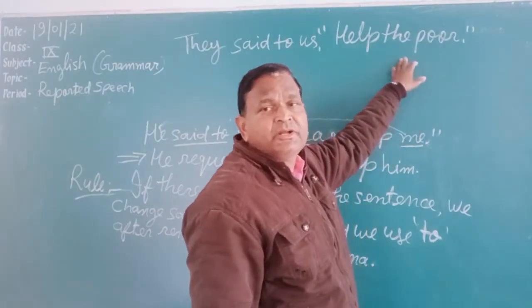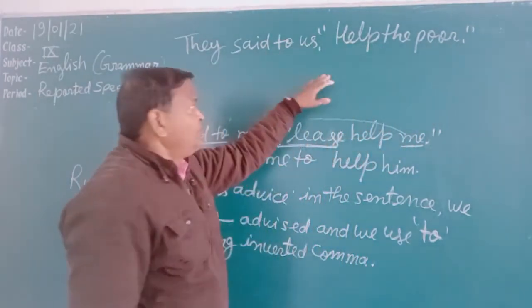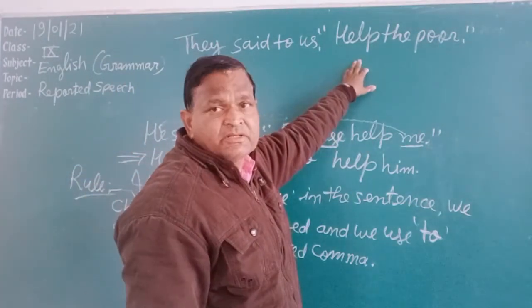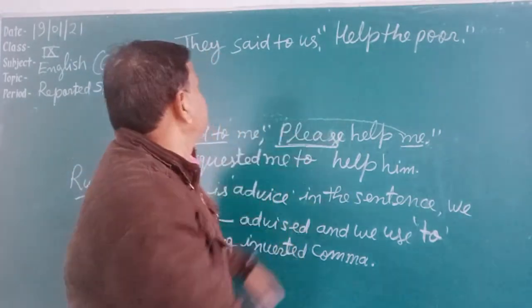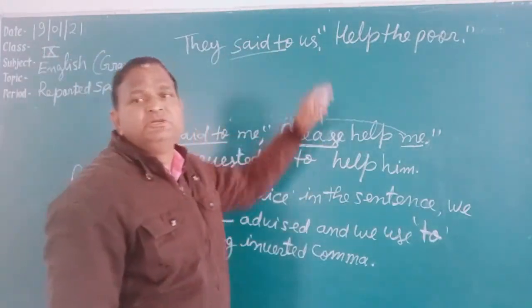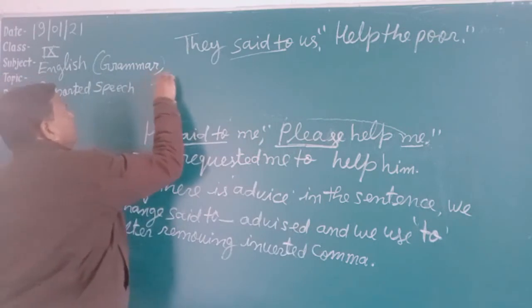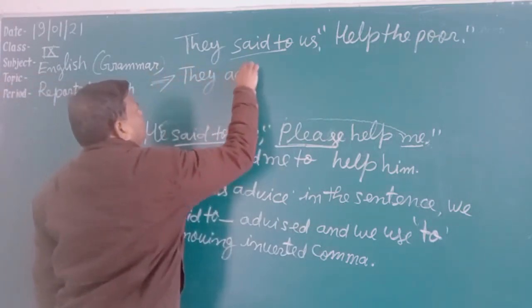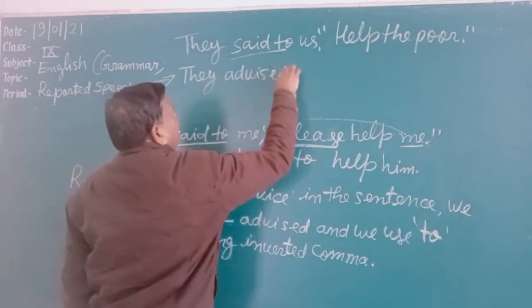So here in this sentence, it is an imperative sentence and they are giving advice. So in such type of sentence, if advice is found, then "said to" is changed to "advised", and after the inverted comma "to" is used. See the answer.